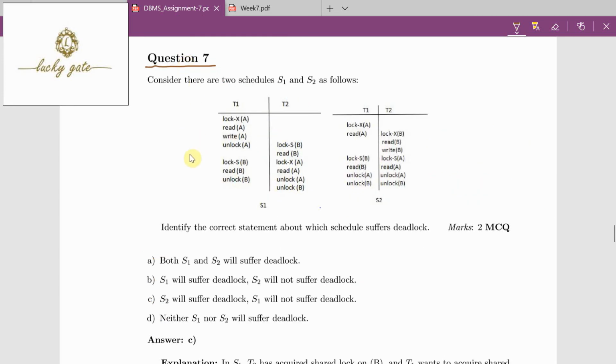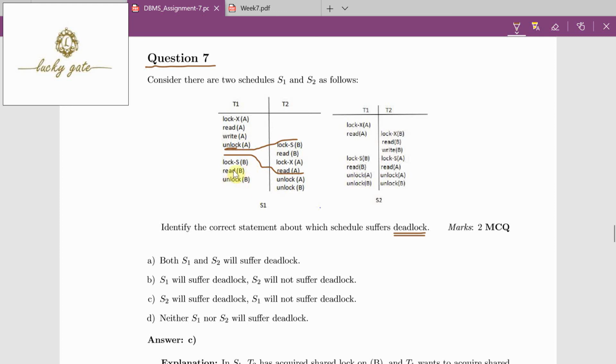Question number 7. Identify the correct statement about which schedule suffers deadlock. Which schedule is suffering with deadlock? Actually, there is a small flaw in the question. Here, the question and options, the schedule has to be given properly. Observe here, after unlock of A, we have lock S of B, read B, lock X of A, read A. So just assume these are the operations between these.